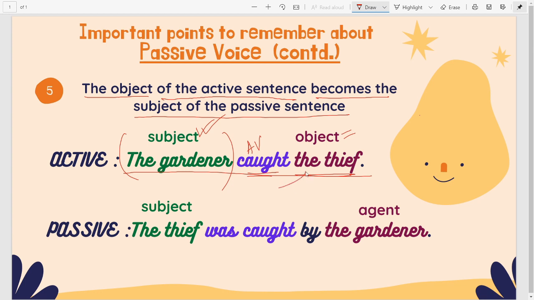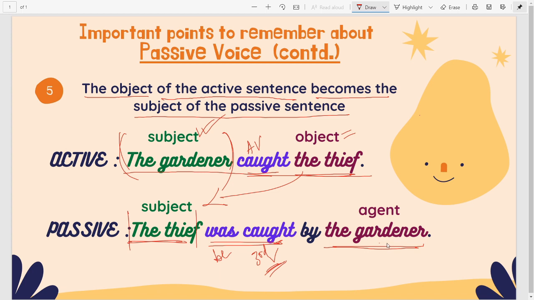Let's see what happens. Clearly, the thief, which was the object in the active sentence, becomes the subject in the passive sentence. And it is changed to was caught, that is the be verb, and along with it the third form of the verb, that is caught. Catch, caught, caught. So caught is the third form of catch. And over here the gardener, which was the subject in the active sentence, becomes the optional agent, or you can also say the agent in the passive sentence.